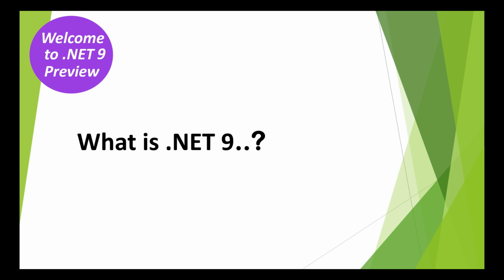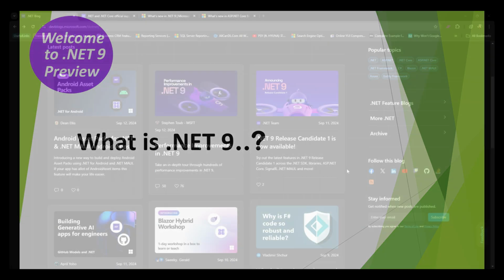.NET 9 is a major new release in the .NET ecosystem, building on the power of previous versions like .NET 6, 7, and 8. It introduces performance improvements, new libraries, and updated tools for developers, whether you are working on cloud apps, desktop, mobile, or IoT solutions. .NET 9 continues to push the boundaries of modern development, keeping Microsoft's framework at the forefront of software development in 2024. If you've been working with .NET for a while, you know Microsoft loves to make each release more performant, feature-rich, and developer-friendly. .NET 9 is no exception. So let's break it down, starting with what we know from the official .NET blog.